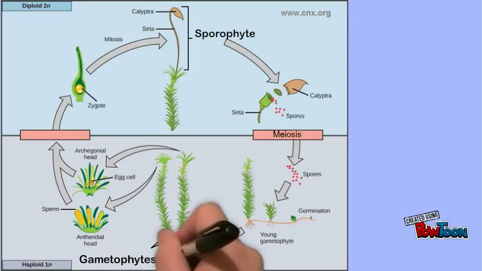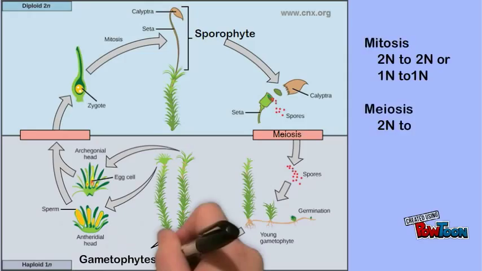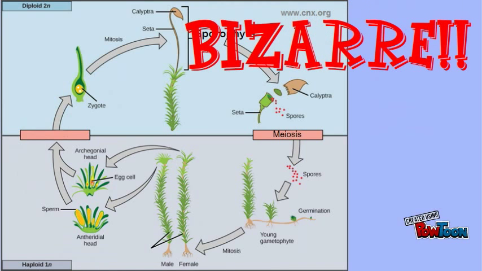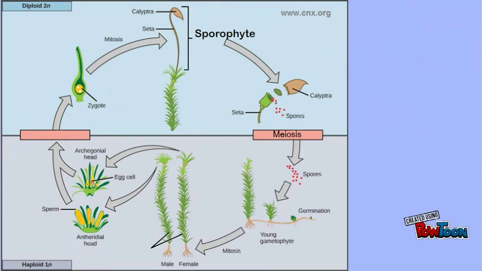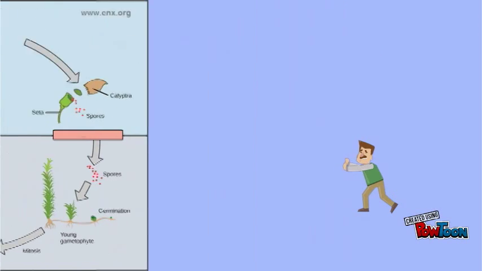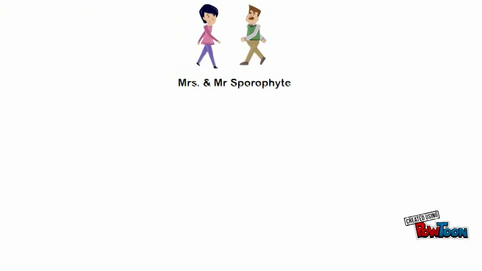Gametophytes use mitosis to make identical copies and haploid gametes. These haploid gametes combine in fertilization to form a diploid zygote. The zygote then grows into a new diploid sporophyte. This life cycle seems bizarre to us because an animal life cycle is so different. Let's look at a more familiar life cycle to try to make sense of this.